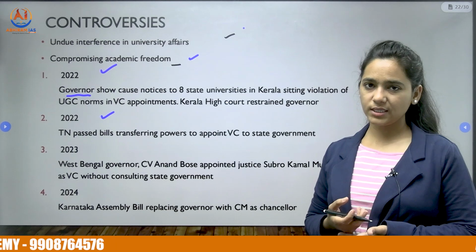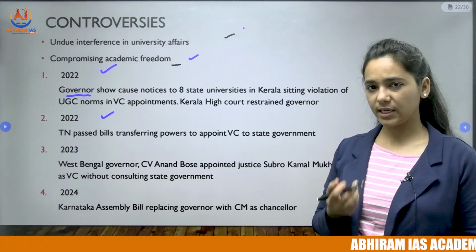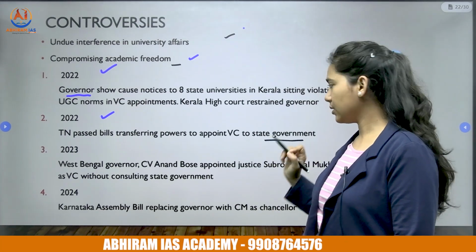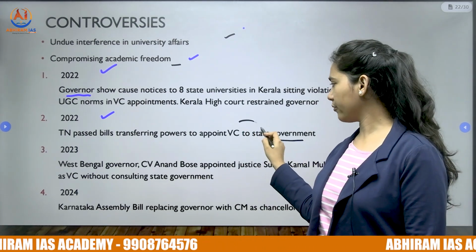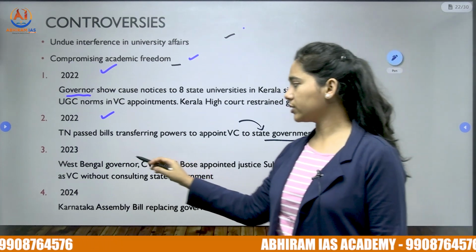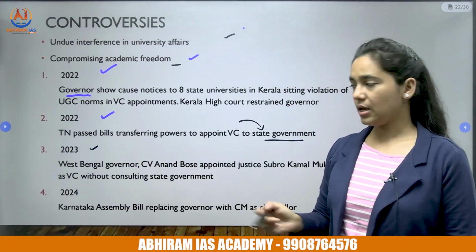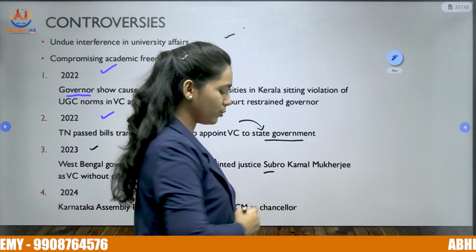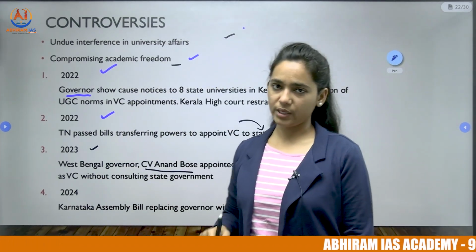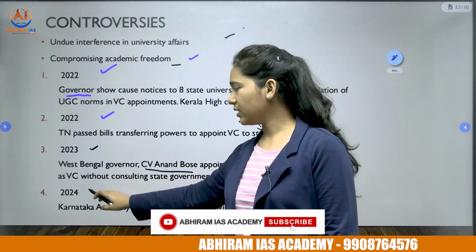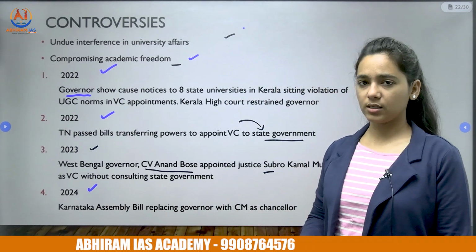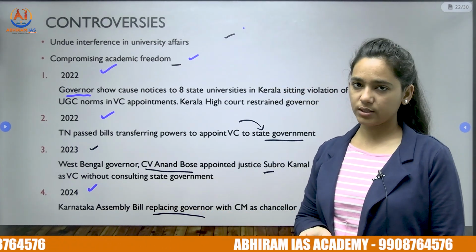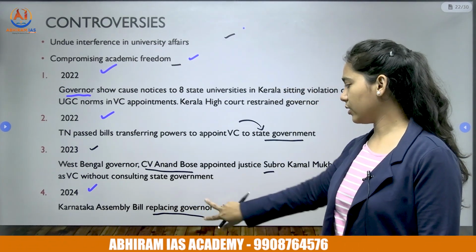There is another controversy in 2022 in Tamil Nadu, where the state government passed a bill conferring the chancellor powers to the state government. That is, appointing the VC is in the domain of the state government after this act. Then we also have 2023 West Bengal, where Governor C.V. Anand Bose appointed Justice Subro Kamal Mukherjee without even consulting the state government. So that is also controversial. And the latest one is 2024 in Karnataka, where the assembly passed a bill conferring the powers of vice chancellor appointment on the CM instead of the governor.